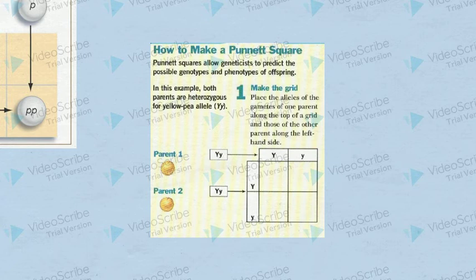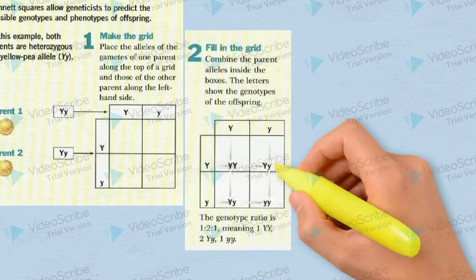If the two alleles that form the pair for a trait are identical, then the individual is said to be homozygous. And if the two genes are different, then the individual is heterozygous for the trait.